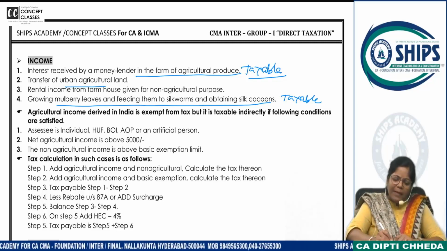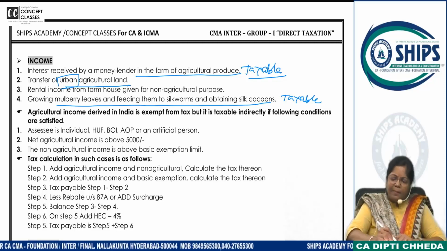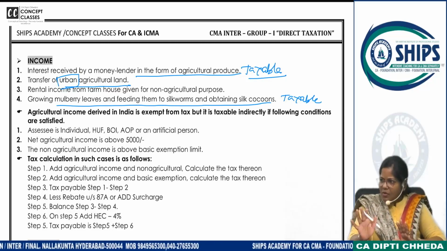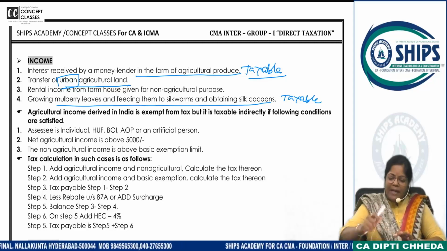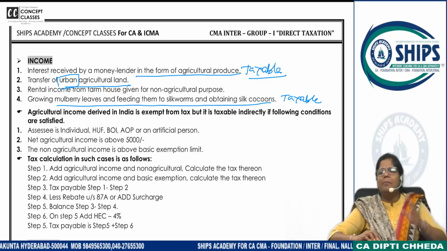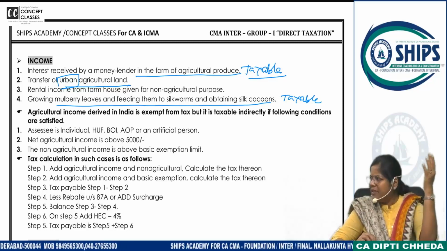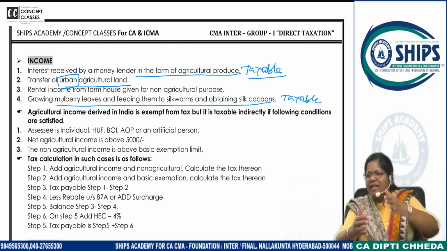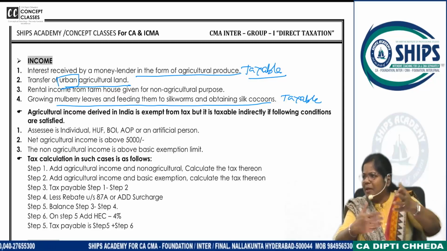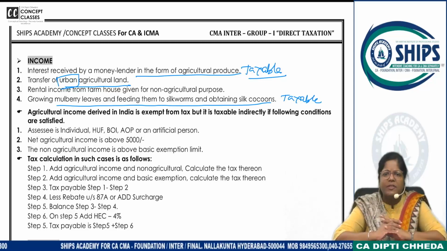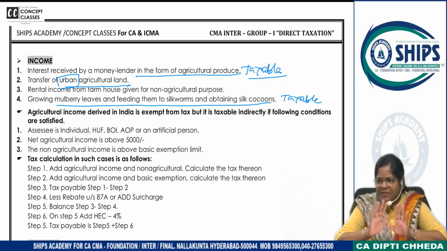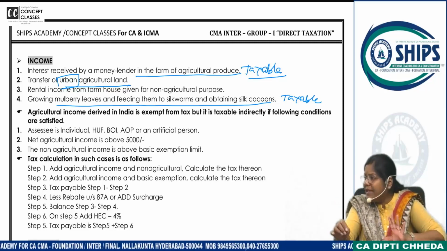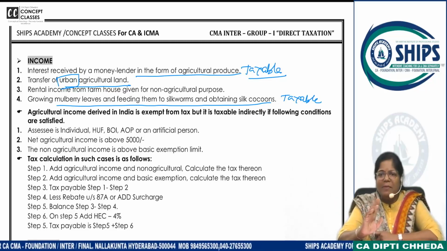Transfer of urban agricultural land. What do you mean by urban? City के limits में. Rural core agriculture. So urban agricultural land. City के बाद बहुत सारे plots खरीदते हैं, बेचते हैं. People are doing that, no? Yesterday I said they buy big plots, then they do all sewerage and plotting and rasta बनाते हैं उसमें से, and then they sell small plots. All that activity, is it taxable? Yes. Selling of the plots is very well taxable. Capital gain लगता है उस पे 20%.